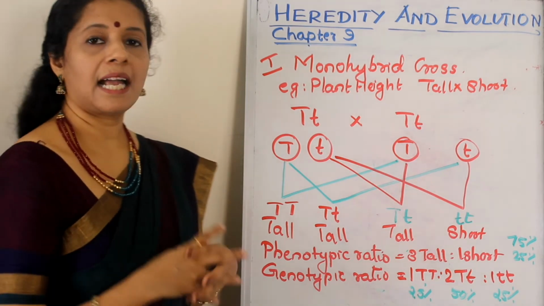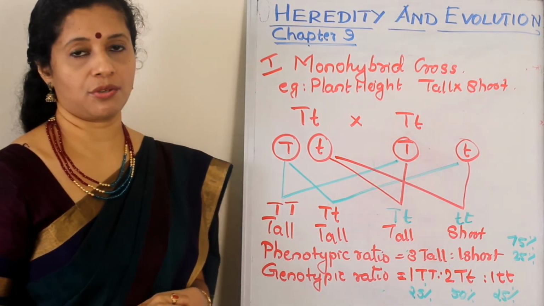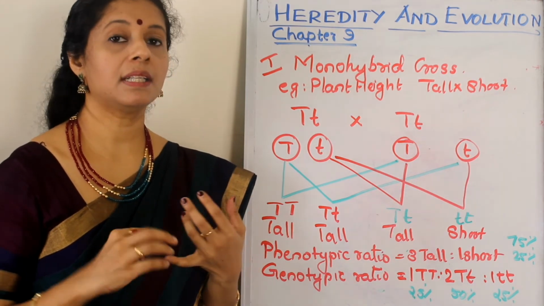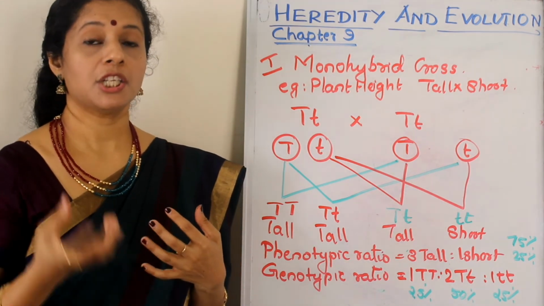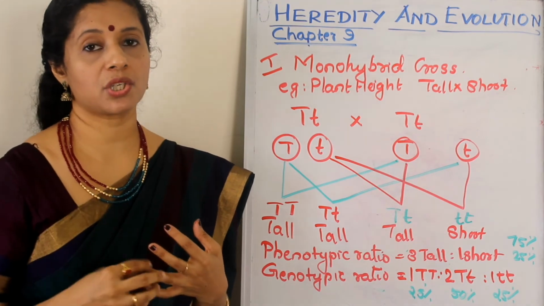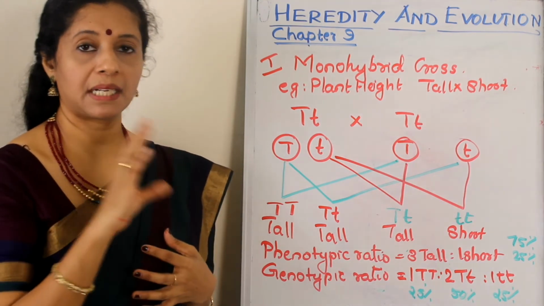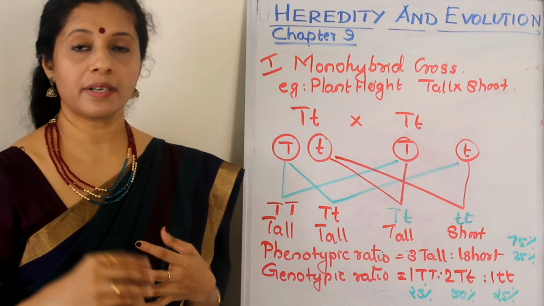So here I will introduce 2 more terminologies to you. Already we discussed phenotype and genotype. Phenotype means the visible expression of a character. Genotype means the genetic constitution of that character that we represent using alphabets. Capital letter for dominant, small letter for recessive.